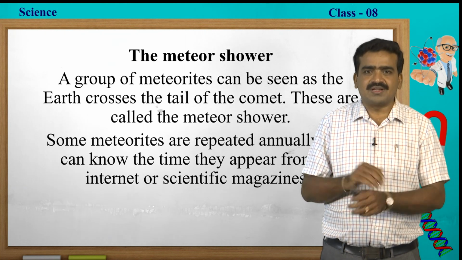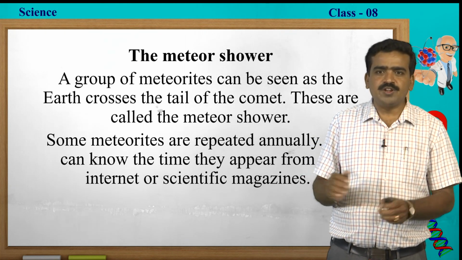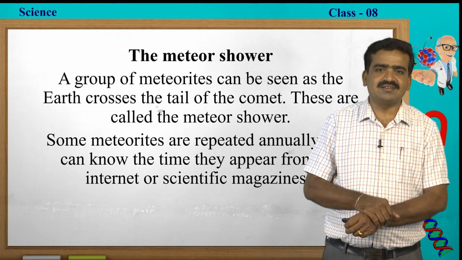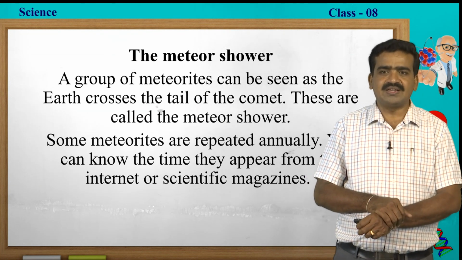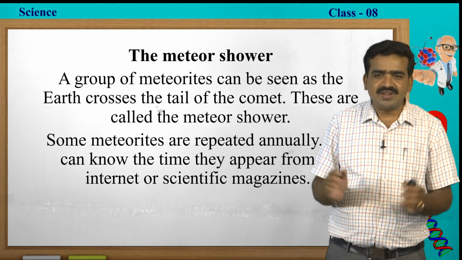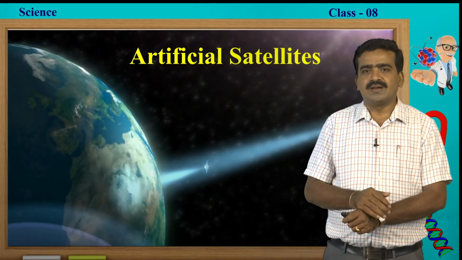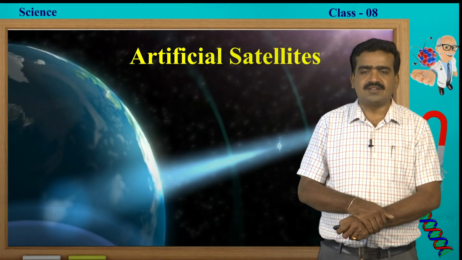The meteor shower. A group of meteors can be seen as the earth crosses the tail of a comet. These are called meteor showers. Now, we have another member, what we call artificial satellites.